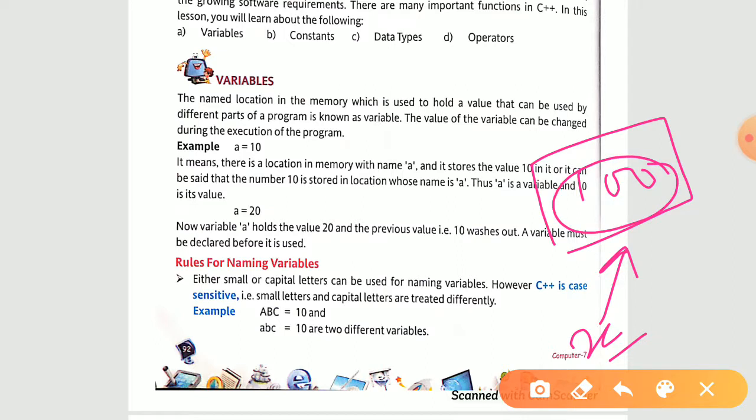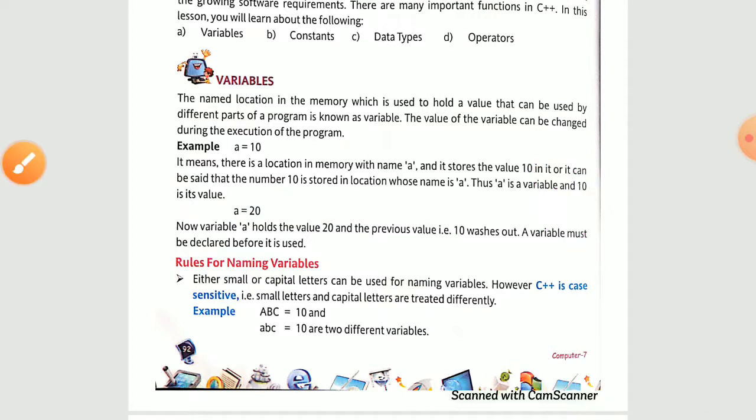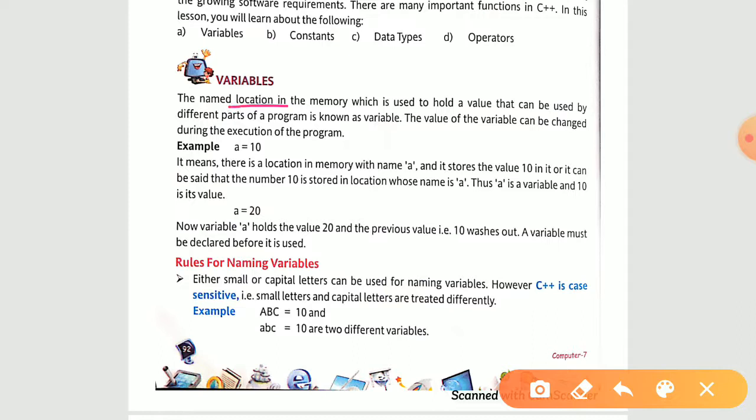A variable means it is a name only. This is a variable x, it is a name only, and it can have different values. Right now it is having 100. After some time I have changed this value, I made it 1000. So like that you can always change the value of the variables. Now you see, the named location in the memory which is used to hold a value that can be used by different parts of the program is known as a variable. We are going to store a value so that we can use that value in different parts of the program, right? That is known as your variable.